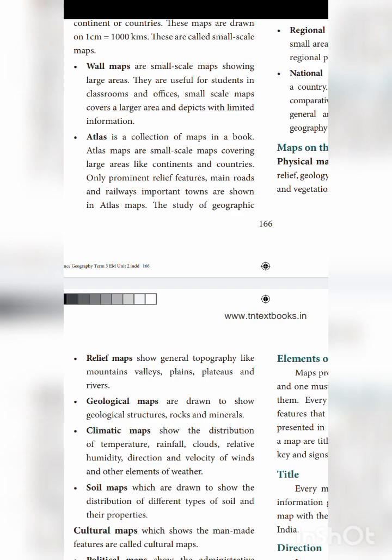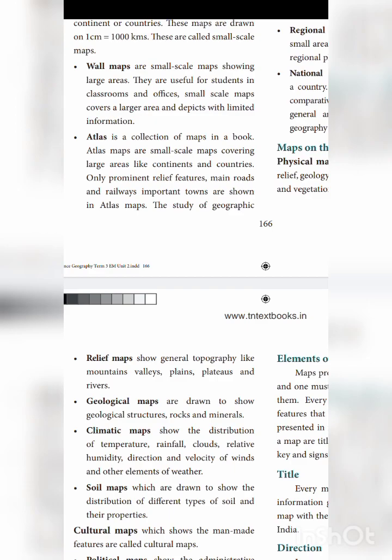Information is less. Only prominent relief features, main roads and railways, and important towns are shown in the atlas map. Small places will not be there in the atlas.